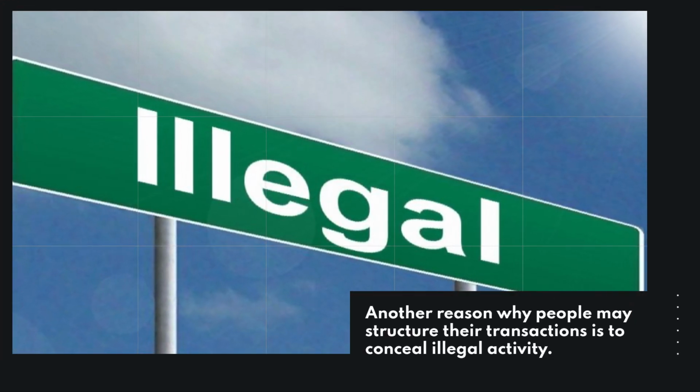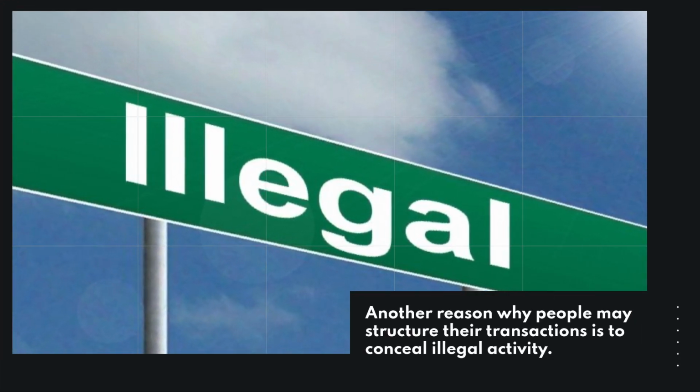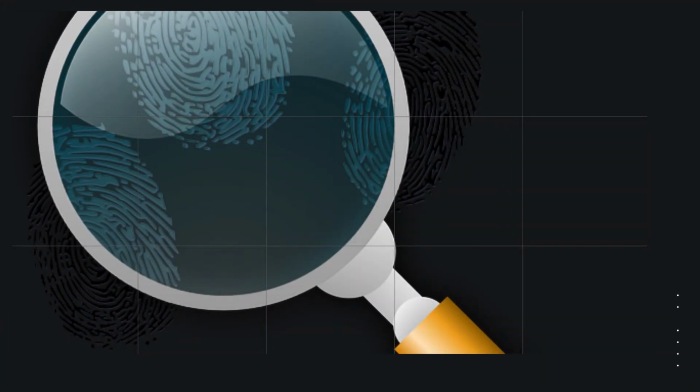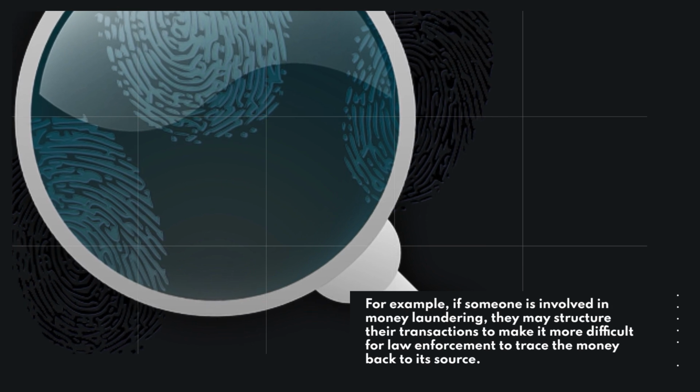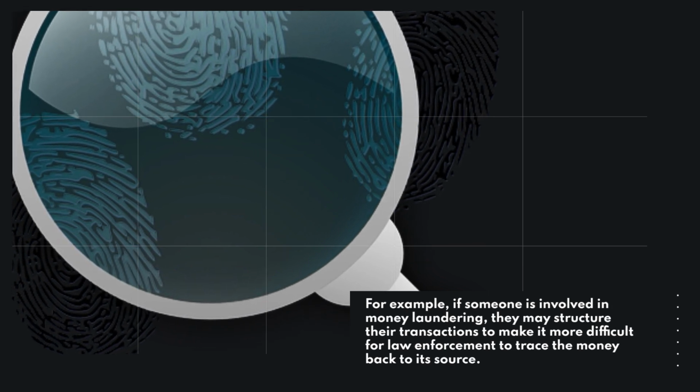Another reason why people may structure their transactions is to conceal illegal activity. For example, if someone is involved in money laundering, they may structure their transactions to make it more difficult for law enforcement to trace the money back to its source.